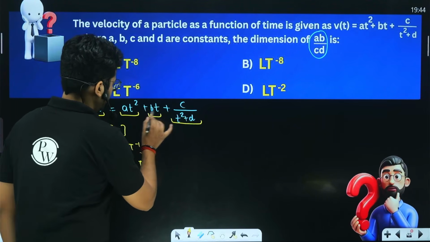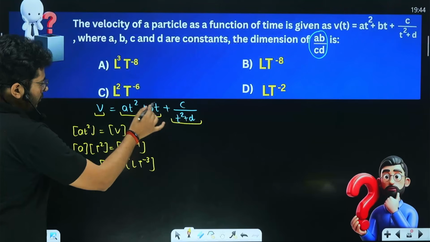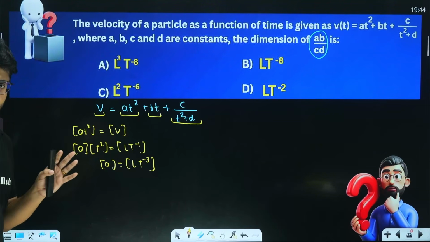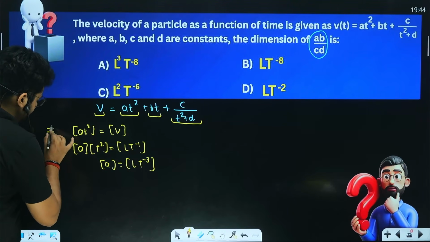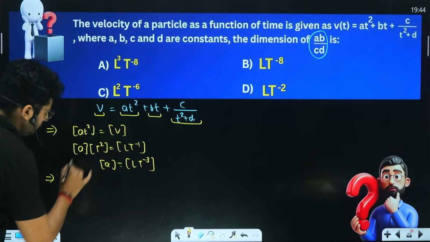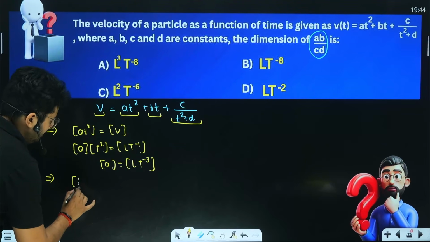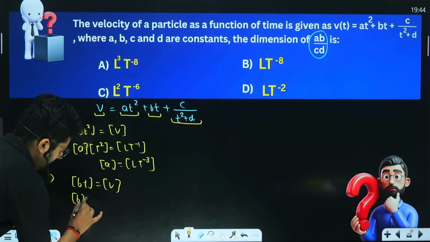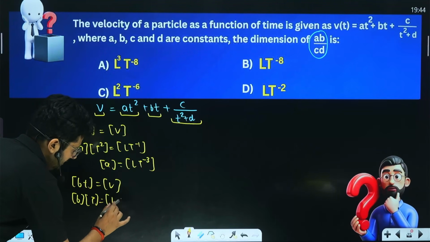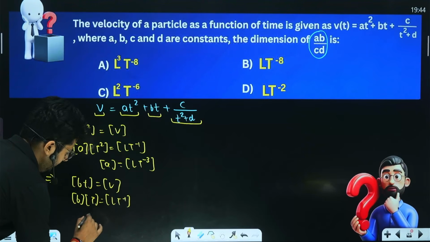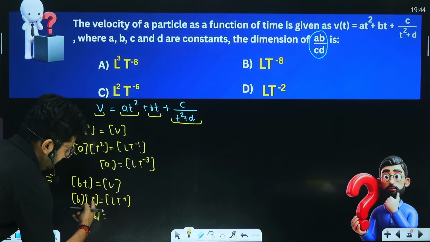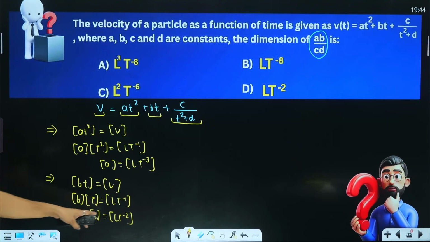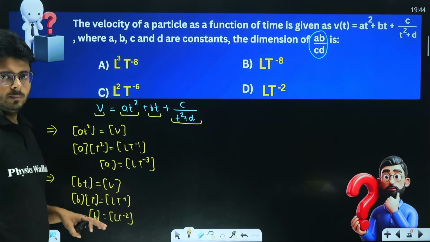What will the dimension of B? So this portion also has the same dimension as dimension of velocity, because anything that is separated with equals to or plus signs has the same dimension. So we can say dimension of V and dimension of BT is going to be same, right? So dimension of B and dimension of T, which is time, it is LT minus 1. So T will go in the denominator, right? And then it is going to be LT minus 2, right? So dimension of B is going to be LT minus 2. I believe there is no problem in that part.